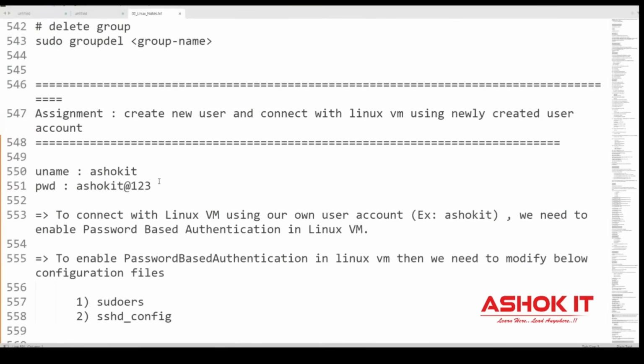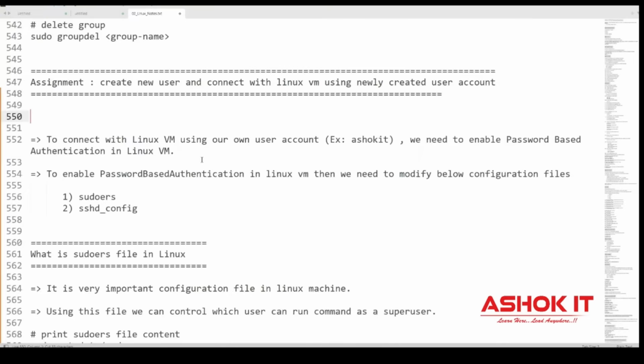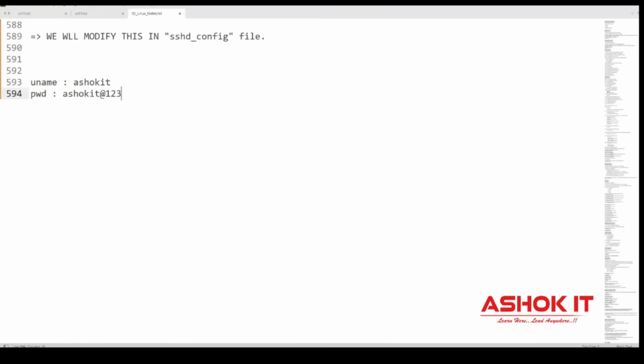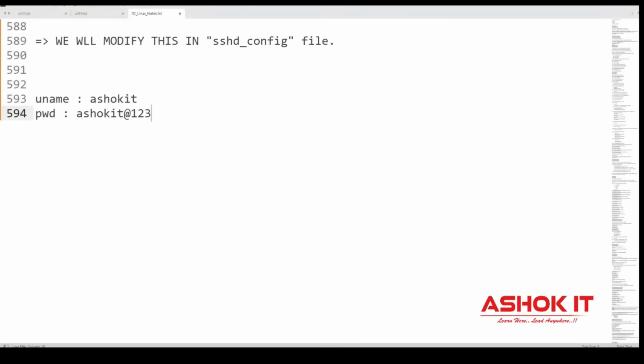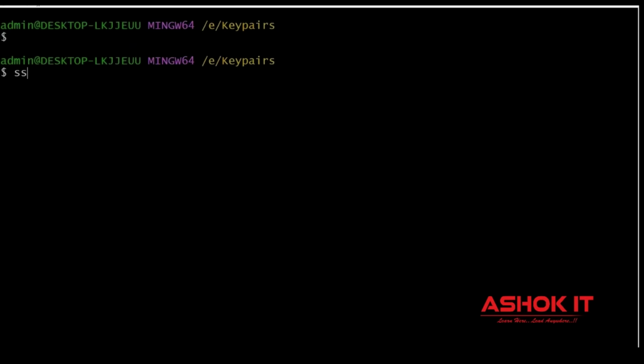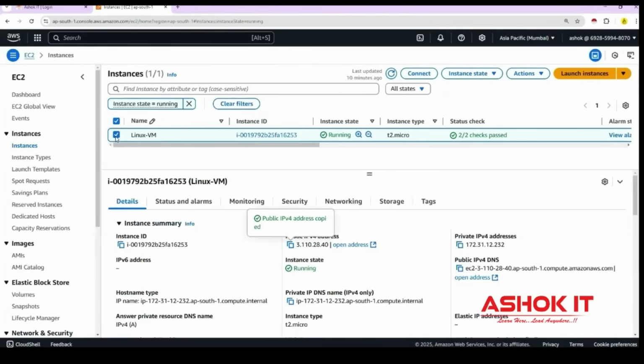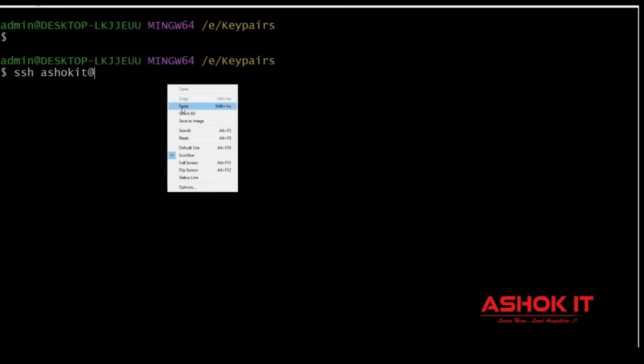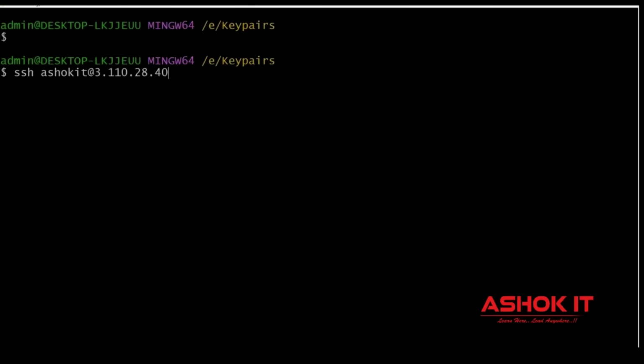Now how to connect with this AshokIT user account using username and password? Very simple. We enabled password based authentication, right? So we just need to use the command ssh, username which is AshokIT, @ public IP address of this machine. From AWS, we can select the machine which is in the running state, take its public IP address and use ssh username@publicIP. Am I using the PEM file to connect with this machine? No. I am using the ssh command to connect with the Linux machine with the AshokIT username and the public IP address of this machine.